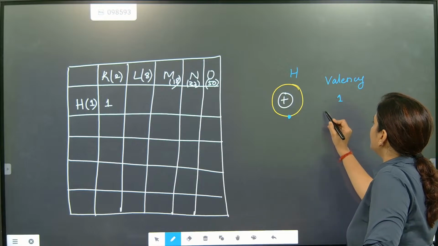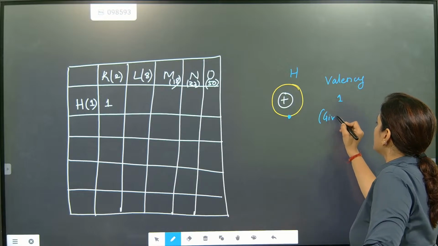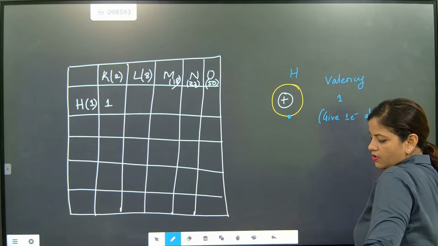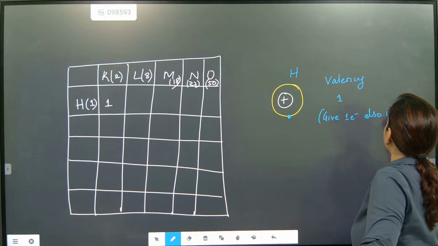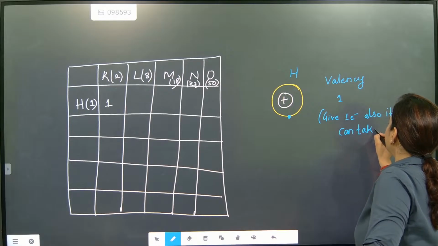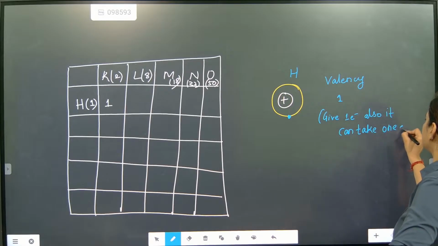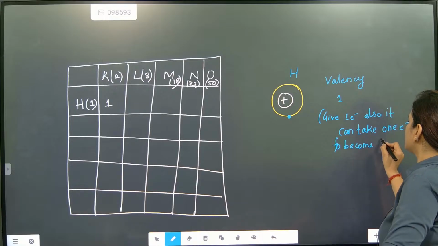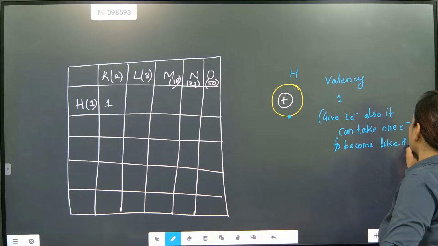It can give one electron, and it can take one electron to become like helium, which is a noble gas.